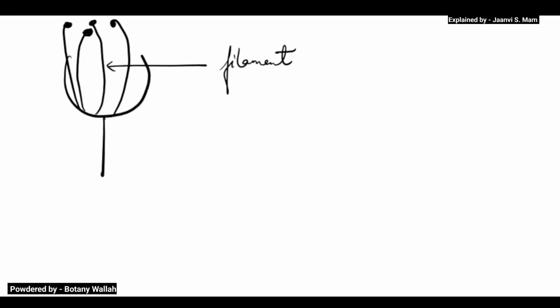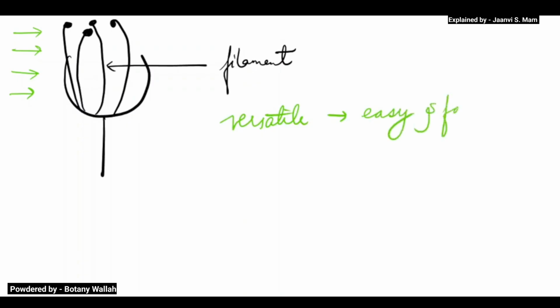Now suppose wind is coming from here. This is the wind, and these are the long filaments. So because of the wind, and versatile means it can easily move. Versatile means what? I will write the word. Versatile means easy movement, easy and faster movement. Okay, and tall, long, I told what is the reason. So here, if it is versatile, it can easily move and the wind can easily come and carry the